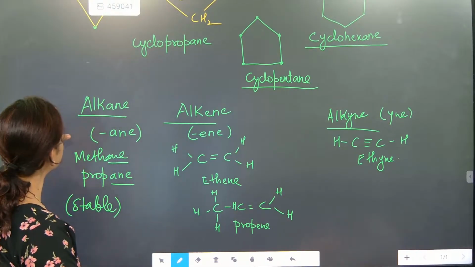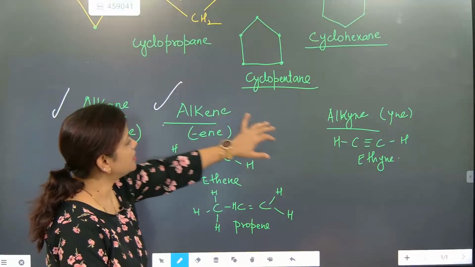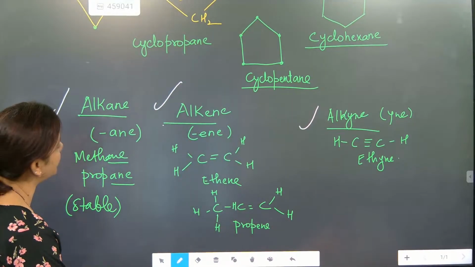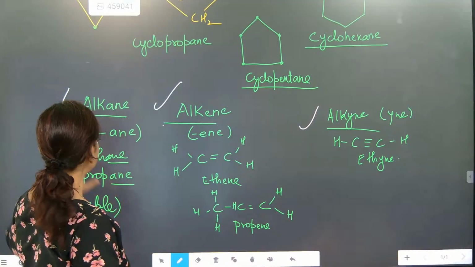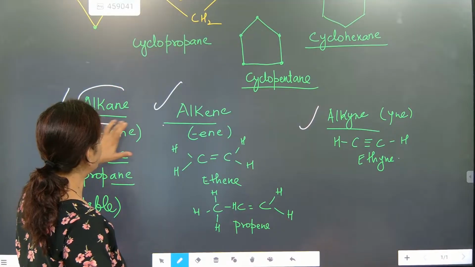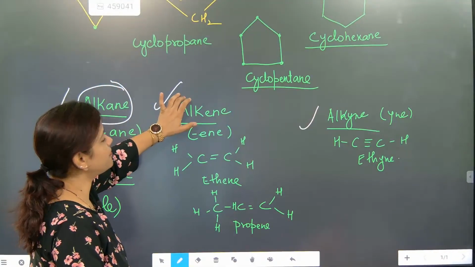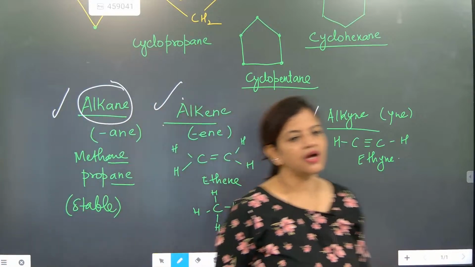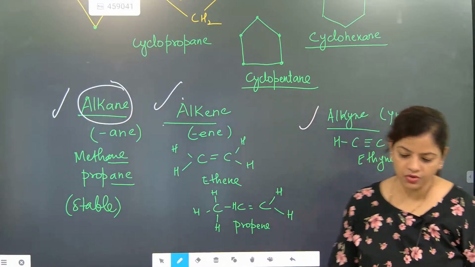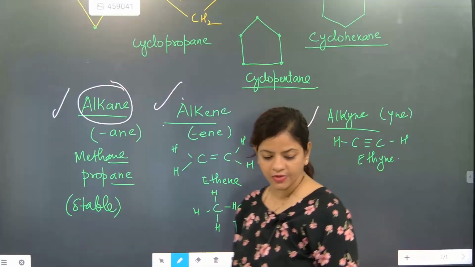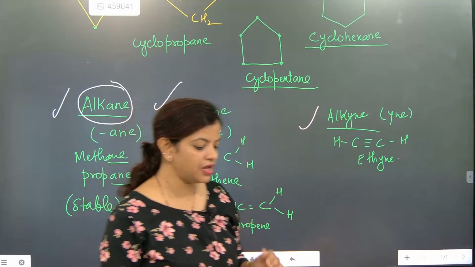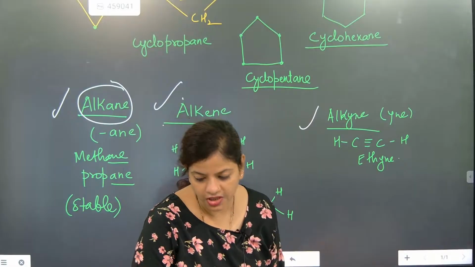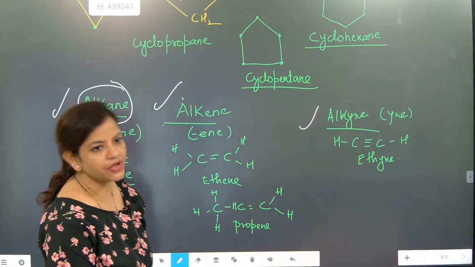This is exactly with a single bond. This is double and triple bond. So the most important thing: double bond and triple bond. Which one is most stable? Alkane. Which ones are unstable? Alkene and alkyne. Note down. Take your time, no need to hurry, because this is naming, nomenclature. The homologous part we are going to study in the next class.